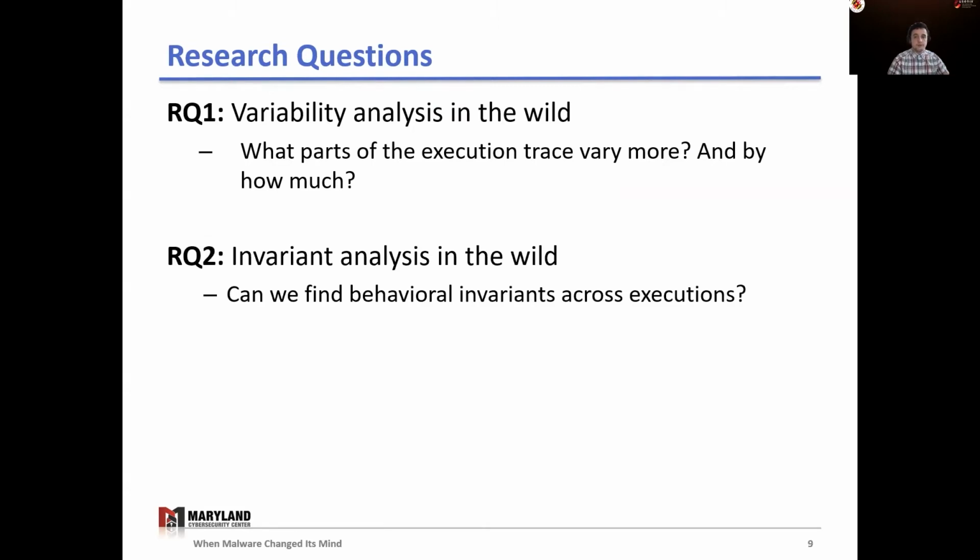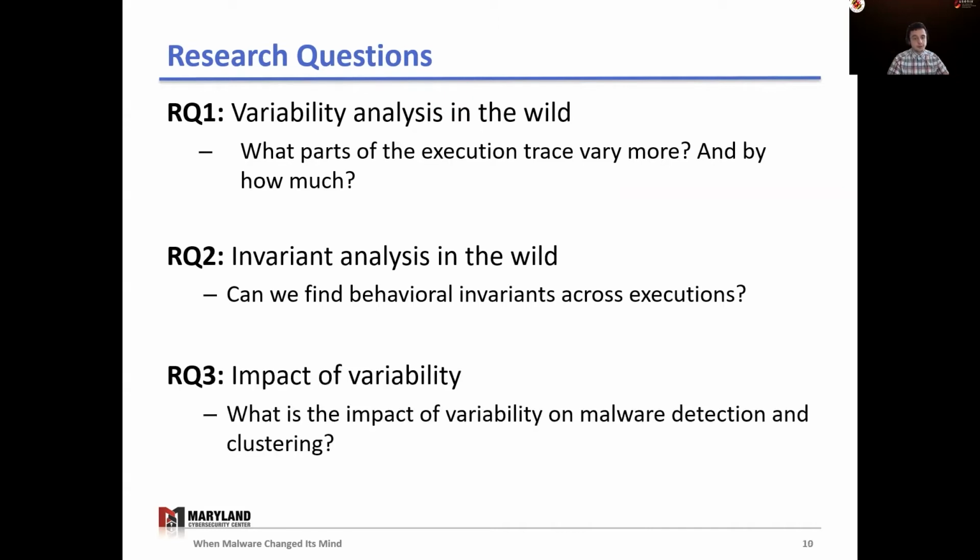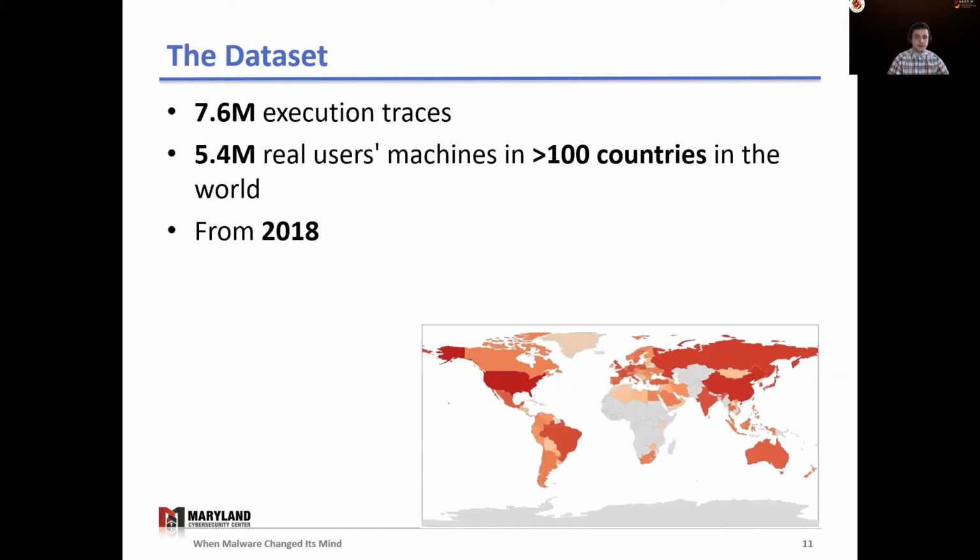To detect malware, we need to know if we can find invariants across machines and across executions. We also need to know how this variability impacts existing work such as malware clustering or detection. Answering this question requires data from many machines in the wild, because sandbox observations may not be able to capture all environments or all the user interactions in the wild.